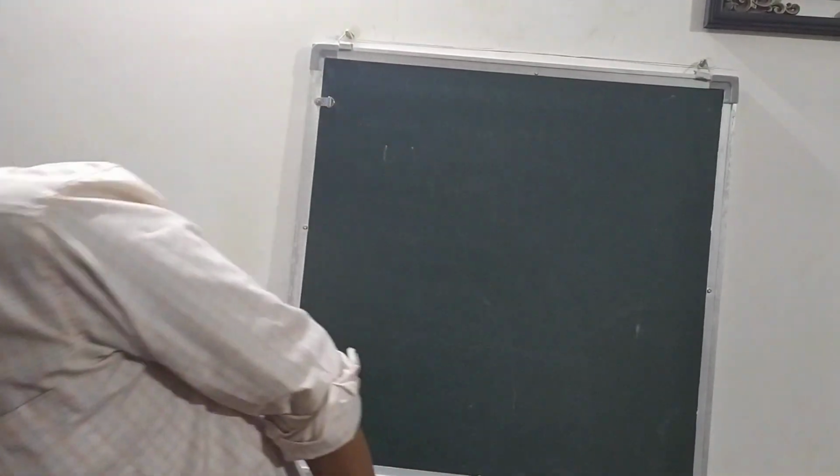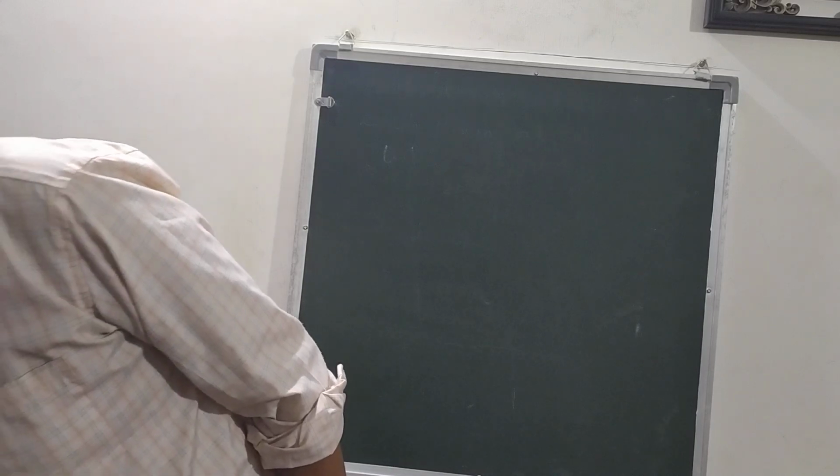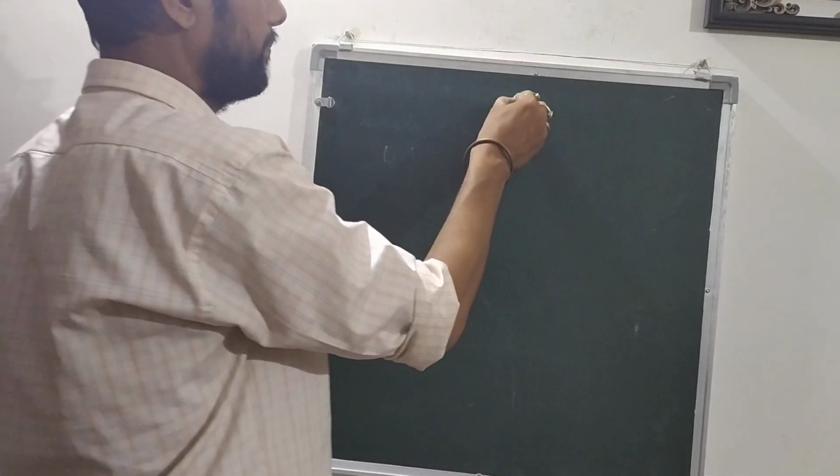So the question is like this. Suppose this is the diagram.